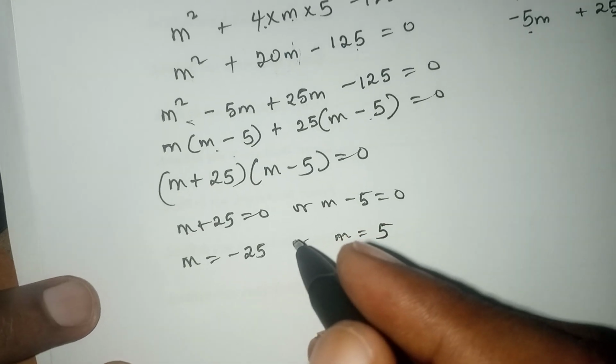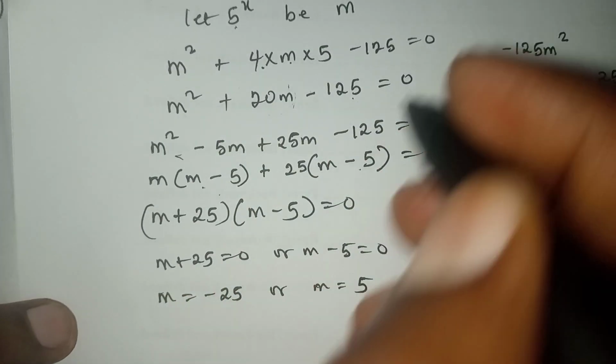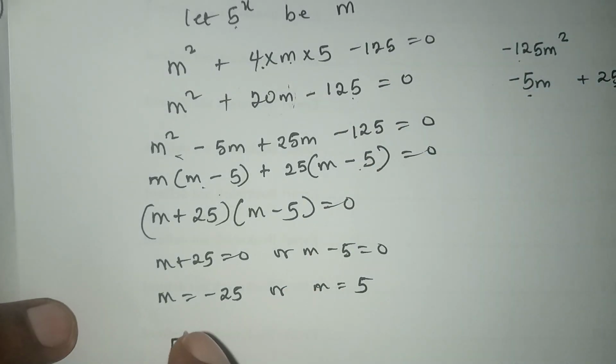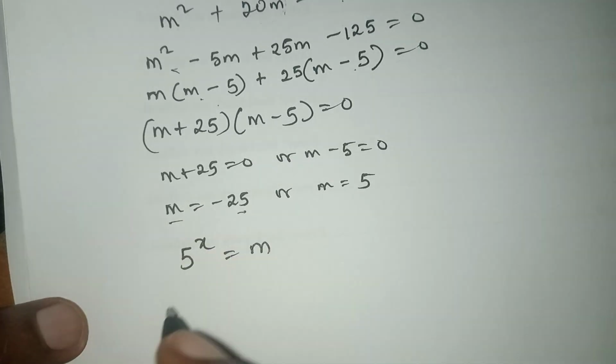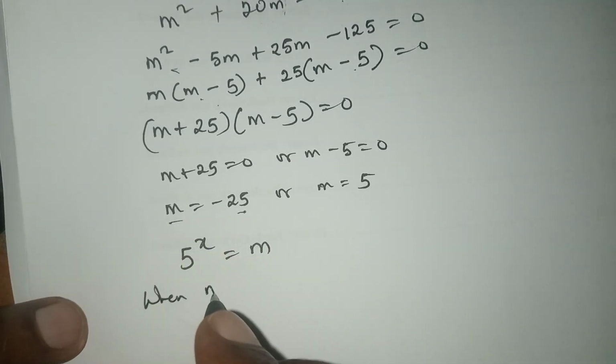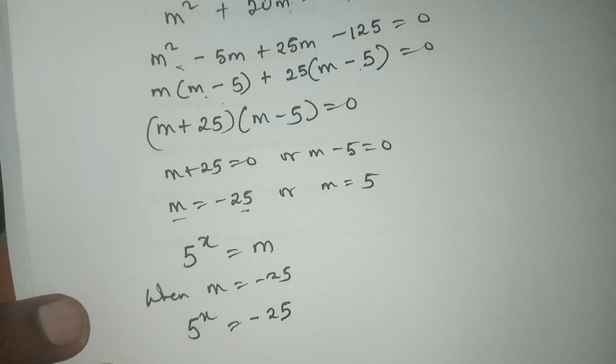Again, don't forget our statement. We said let 5^x equal m. 5^x equals m. So we start with the first one. When m equals minus 25, we have 5^x equals minus 25. All right.